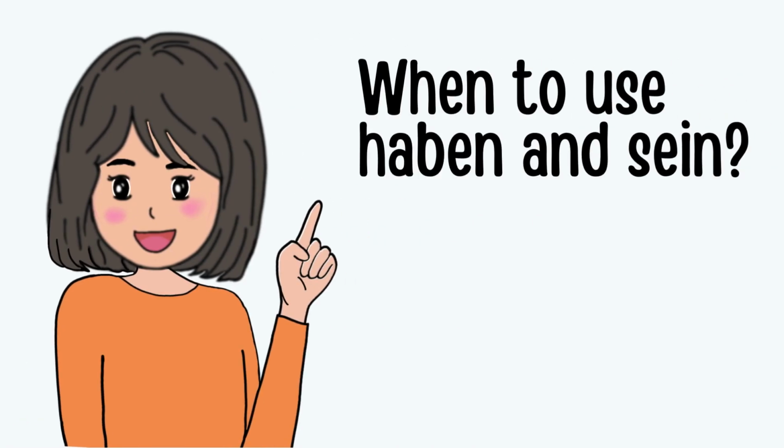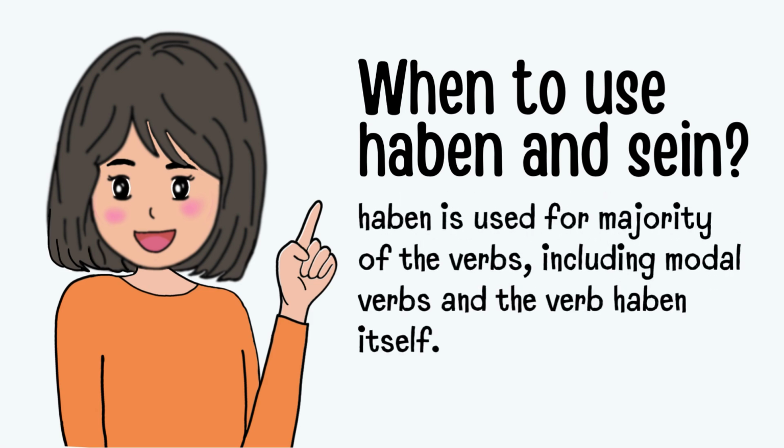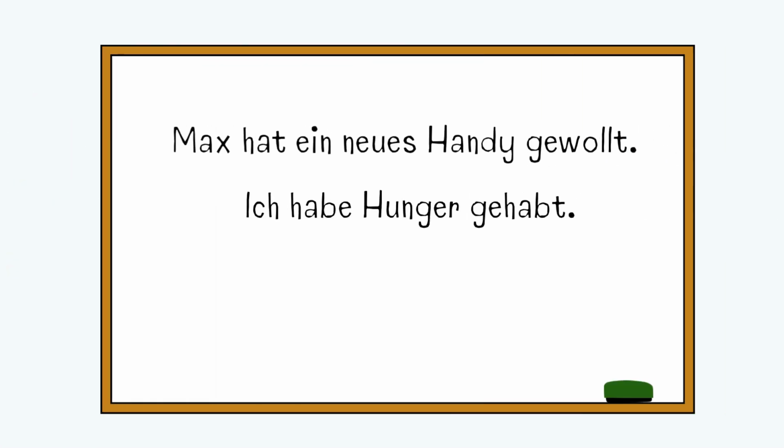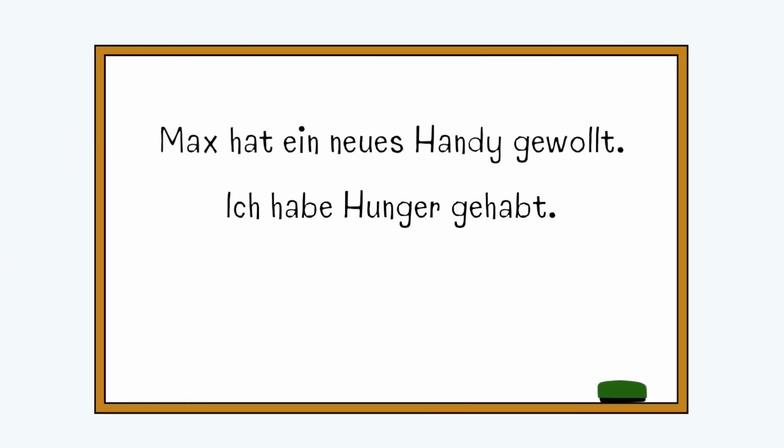Now the final question is, when should we use haben and when should we use sein? The answer is pretty simple. Haben is used for most of the verbs, about 90% of the verbs, including all of the modal verbs, Modalverben, and haben itself. Let's look at some examples. Max hat ein neues Handy geholt. Or ich habe Hunger gehabt.